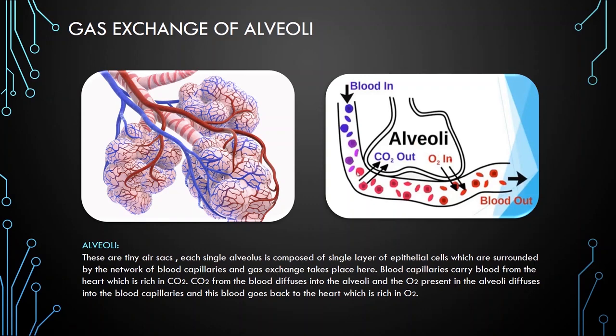and the molecules of oxygen, which are abundant inside the alveoli, move from the alveoli into the blood and make the blood oxygenated, and this blood leaves from the other side of the vessel. Means from one side the deoxygenated blood is coming, and from the other side the oxygenated blood moves towards the heart. So here you see the gaseous exchange takes place between the alveolar air and blood. This is all about the respiratory system.